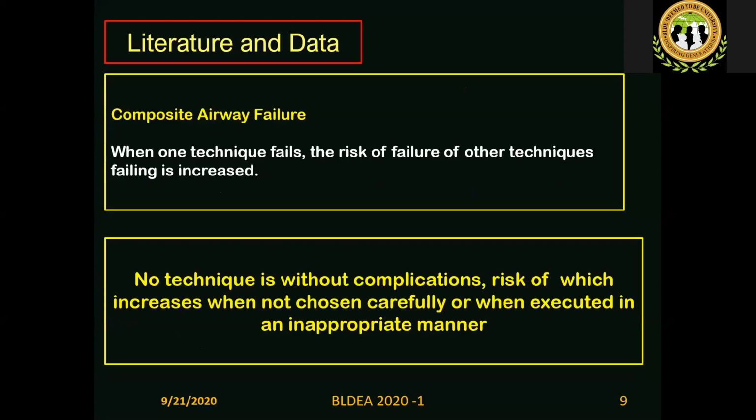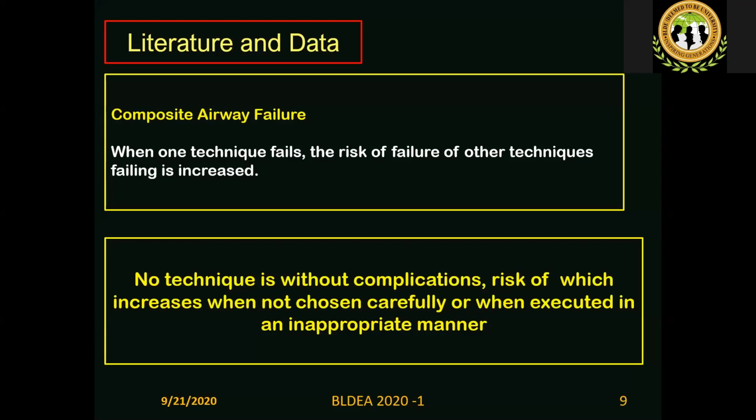That means the basic truth is that when one technique fails, the risk of failure of other techniques is increased. The sentence is wrong. The second failing is not there. When one technique fails, the other techniques also are likely to fail. So you have to be extra careful. You must substitute yourself with another person. You might have to substitute one device with the other device.